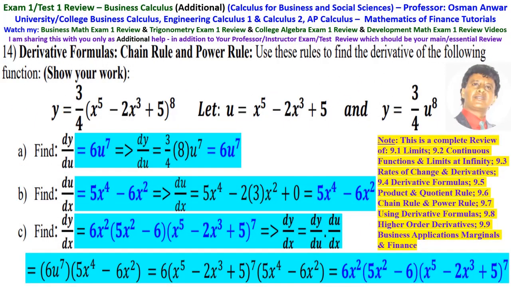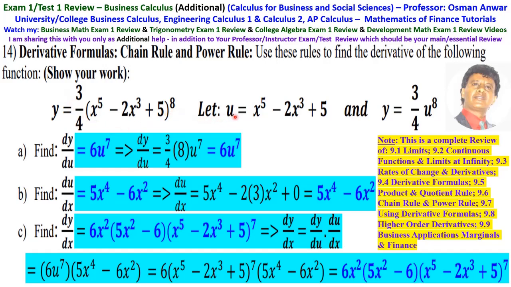Okay. Number 14 is derivative formula, chain rule, and power rule. Use these rules to find the derivative of the following function: y equals 3 over 4 times (x to the 5 minus 2x cubed plus 5) to the 8. To find the derivative of this, you don't want to multiply this 8 times by itself, which would be a huge amount of work. What you do is you substitute with u.